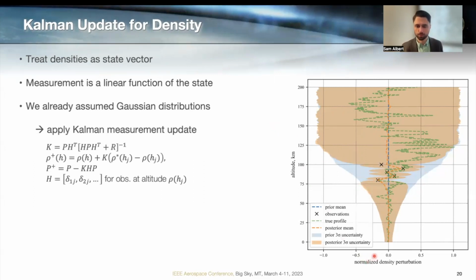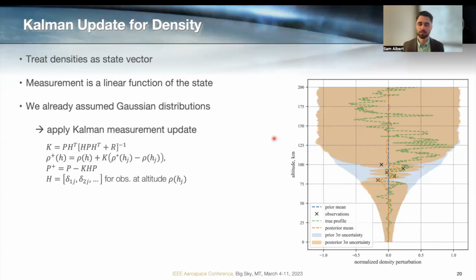So you can see that's just following right along 0 for normalized density perturbation. And we're flying through a true profile that's in the dashed green line. And we take 5 noisy measurements that are shown with the black X's and sequentially ingest them using these Kalman equations. And the posterior mean is the dashed orange line, posterior uncertainty is the shaded orange region.